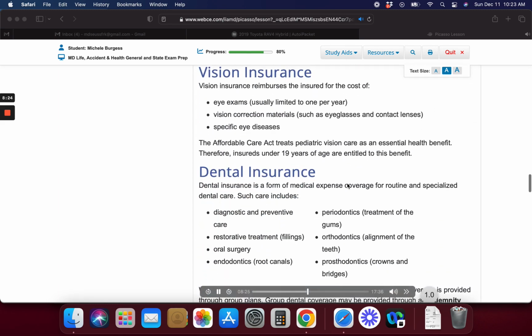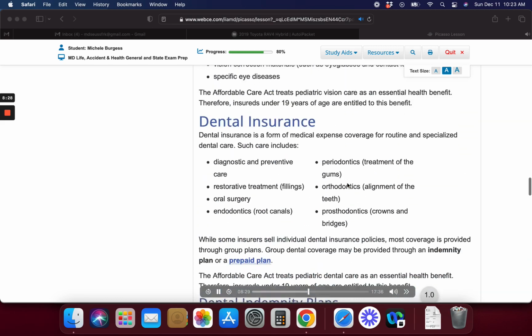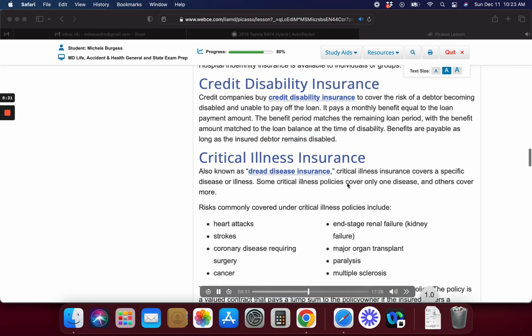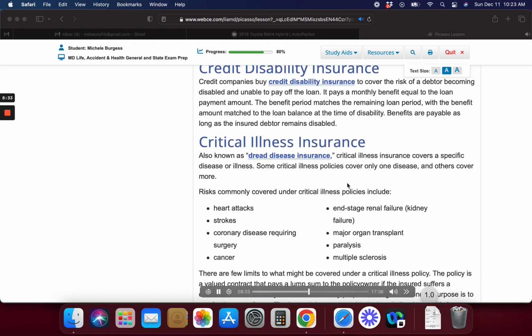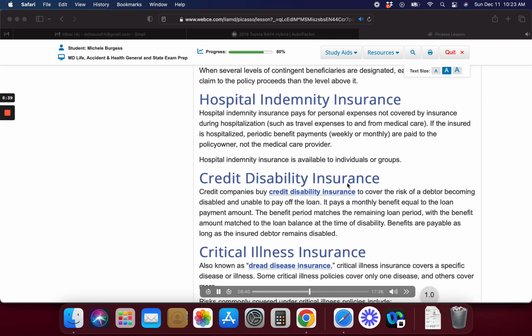The policy is a valued contract that pays a lump sum to the policy owner if the insured suffers a covered loss. The money can be used for any purpose, though its intended purpose is to pay for the cost of care. The insured does not need to be hospitalized to qualify for benefit payments.